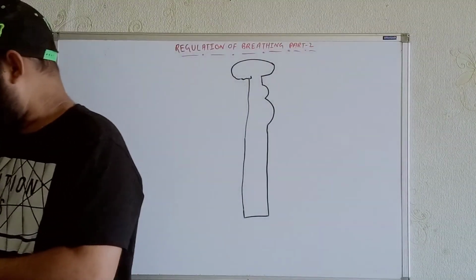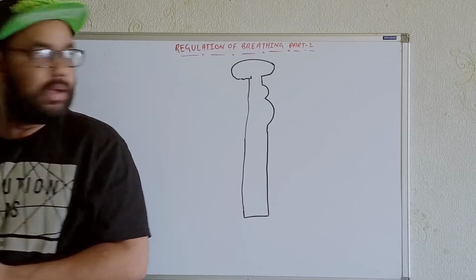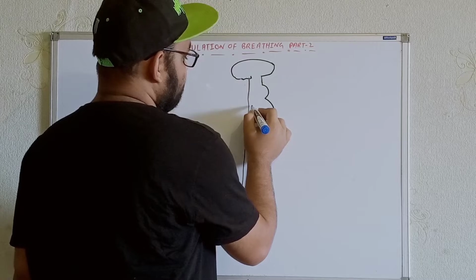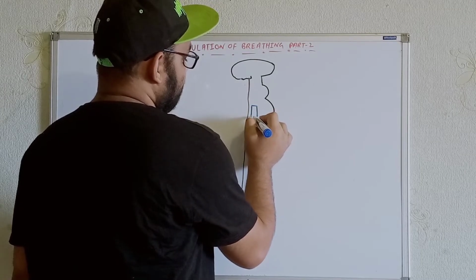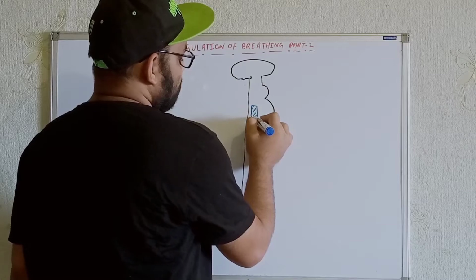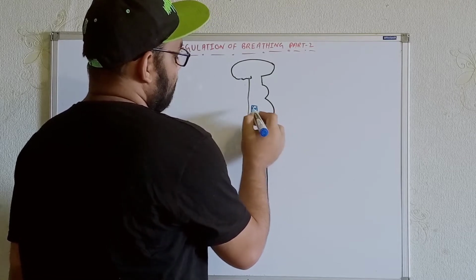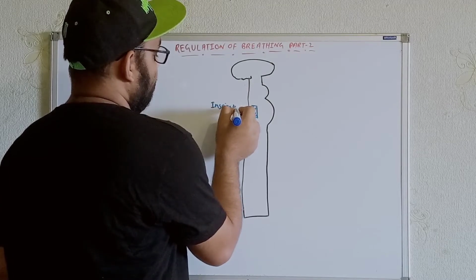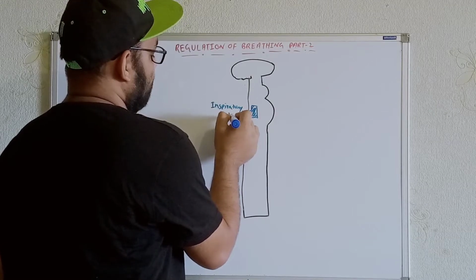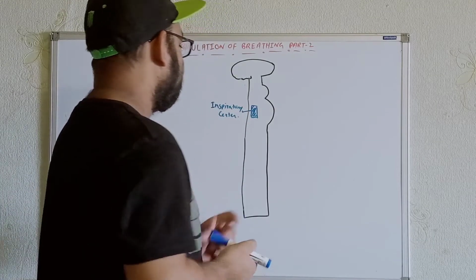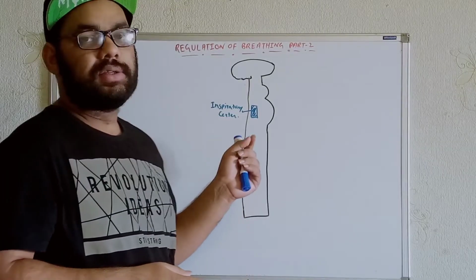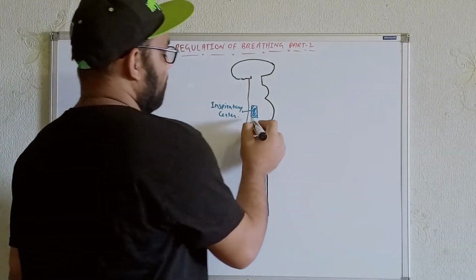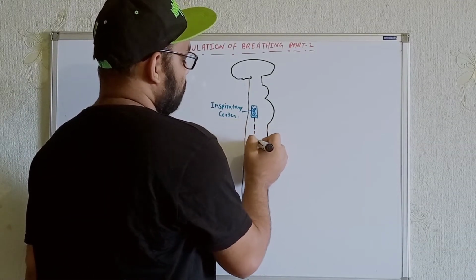I said that we have the main inspiratory center, present on the dorsal side, or you can say the posterior side, of the medulla oblongata. Now try to understand from here. This center can produce spontaneous action potentials, and whenever it produces action potentials, they come through the motor nerves downward.